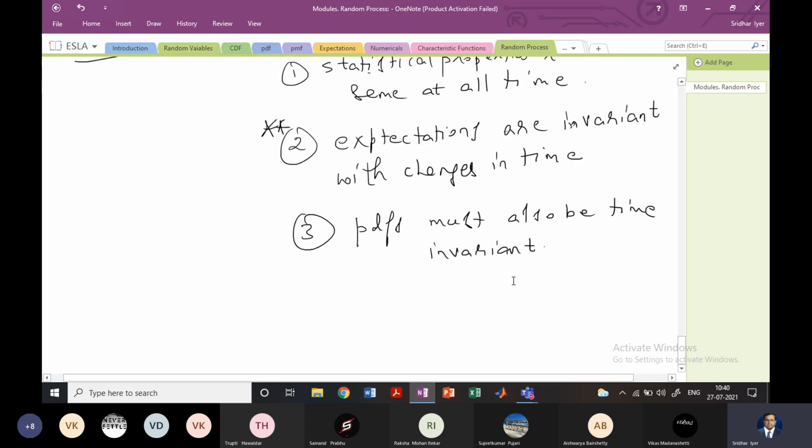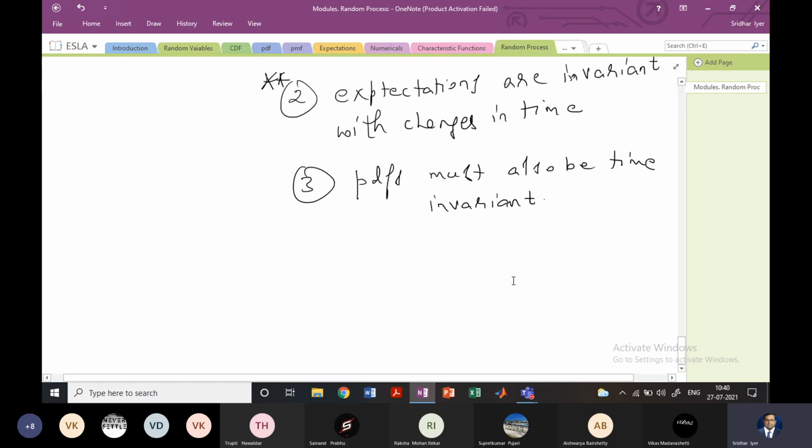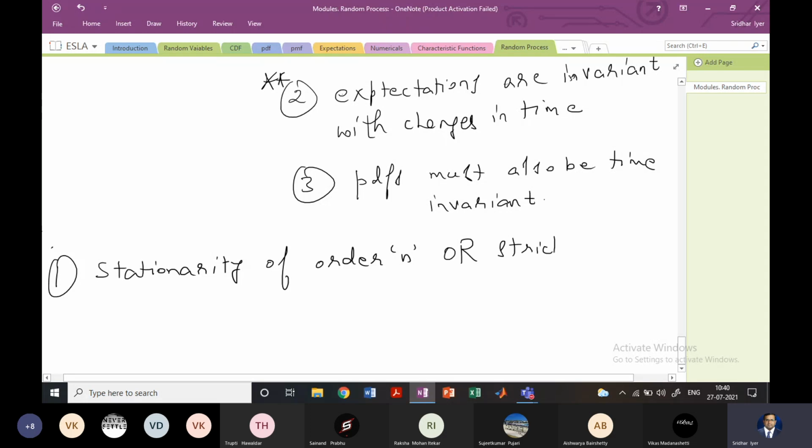Within stationarity, we have a couple of variants. The first variant is known as stationarity of order n, also known as strict sense stationary.